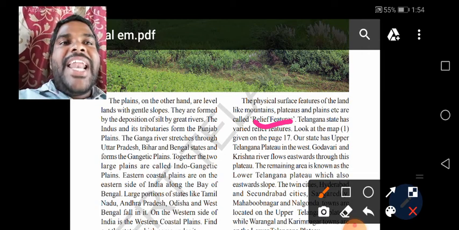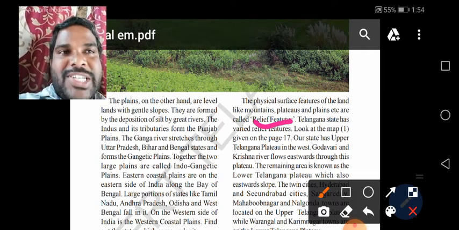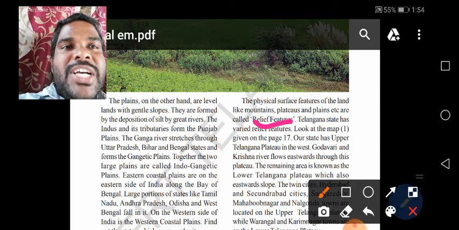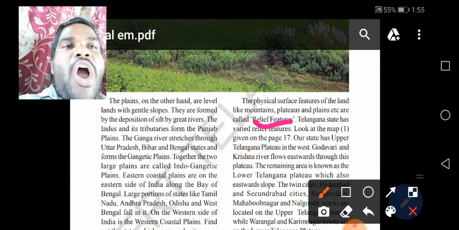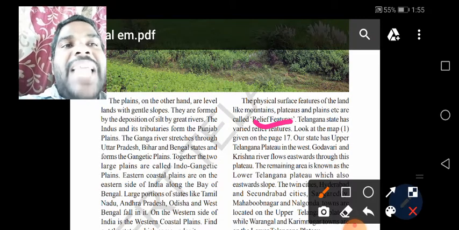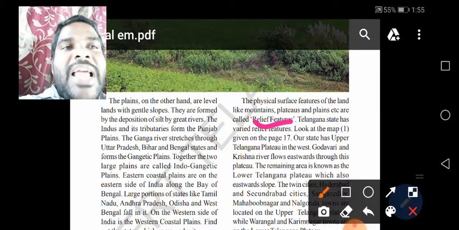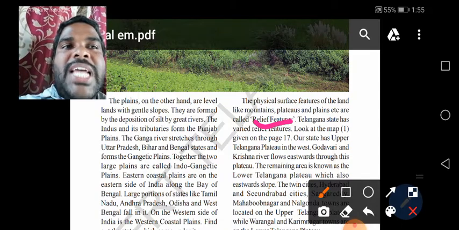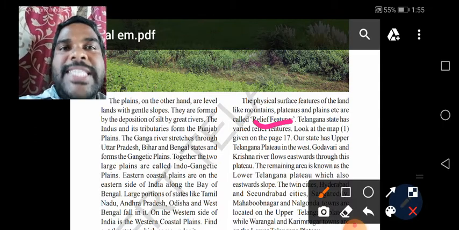Telangana state has varied relief features. See children, given on page number 17, our state has the Upper Telangana Plateau in the west region and the Lower Telangana Plateau regions. The two rivers flow through this eastwards.